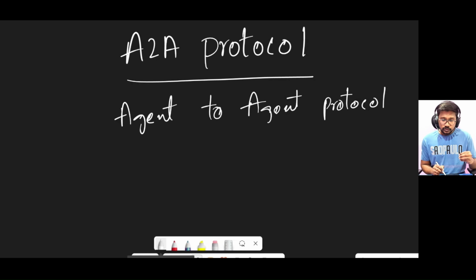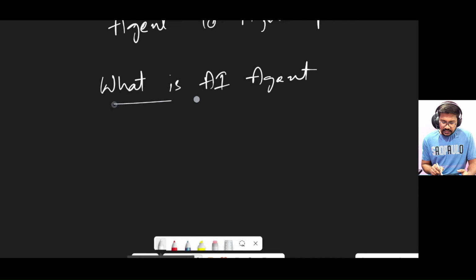Okay. So with this name, we can understand that this protocol helps one agent to communicate with the other agent. Before trying to understand this A2A protocol, let's try to understand what is an AI agent. What is an AI agent? An AI agent is an autonomous program which is able to perform a task which is assigned by a user, and it has a greater ability to think and perform some actions on behalf of the user autonomously, and it has good decision making capabilities as well.